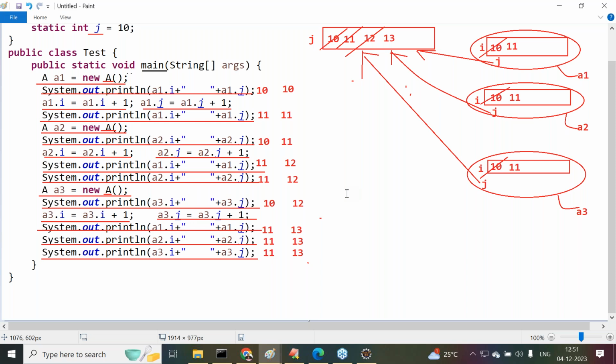What is that point? Which data do we want to provide common to every object? That data we have to declare as what? Static variable. Which data do we want to maintain common in every object? That data we have to declare as static. Which data do we want to provide as separate data to each and every object, not common data, separate data? That data we have to declare as what there?